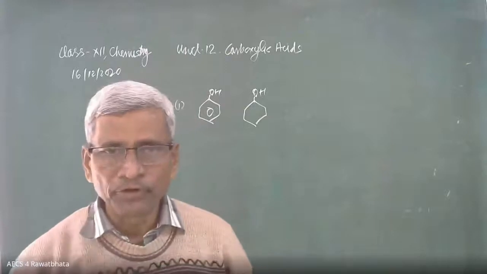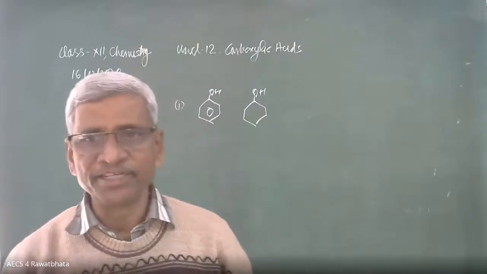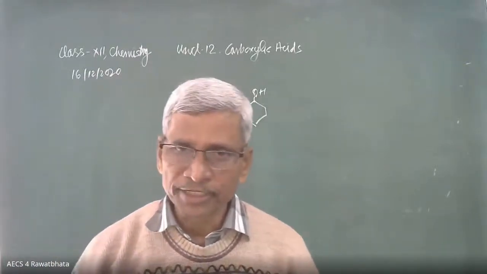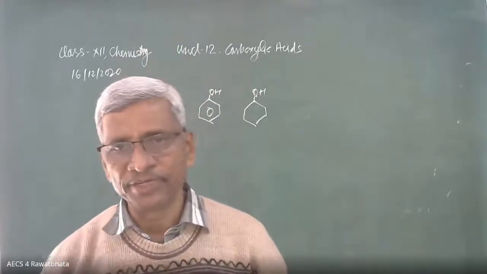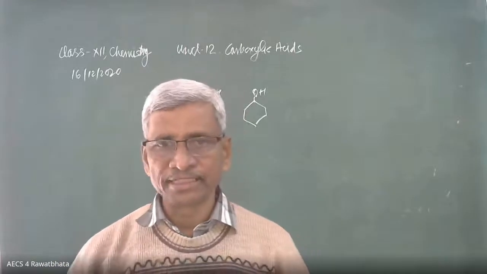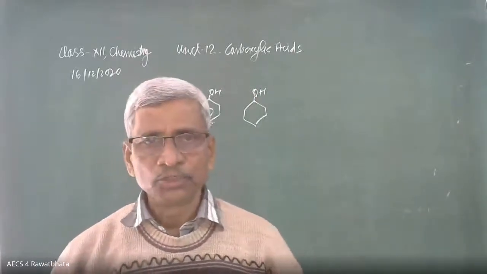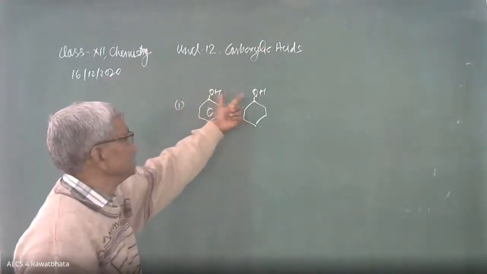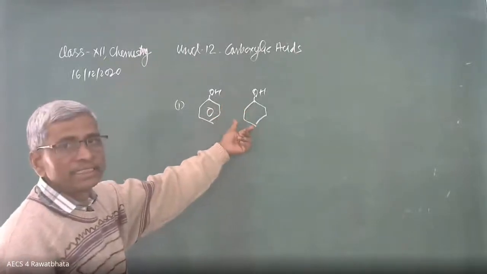In case of bromine water, what is the color of the precipitate? White. Yes, it is a white precipitate. And in case of ferric chloride, what is the color? Violet, purple color is obtained. Very nice color we get in the ferric chloride test. In both, OH is present, but this OH is phenolic OH and this is alcoholic OH, because this is not a benzene ring, it is cyclohexane.